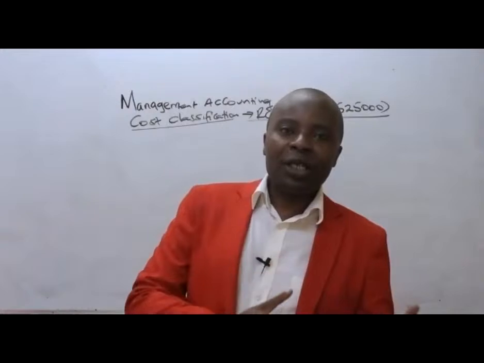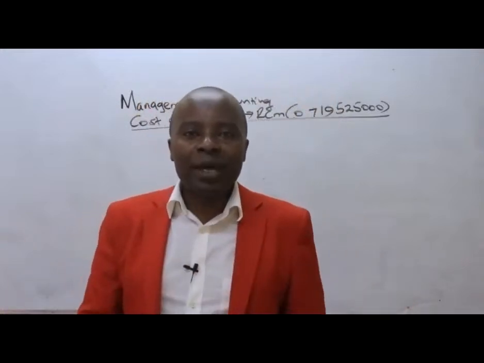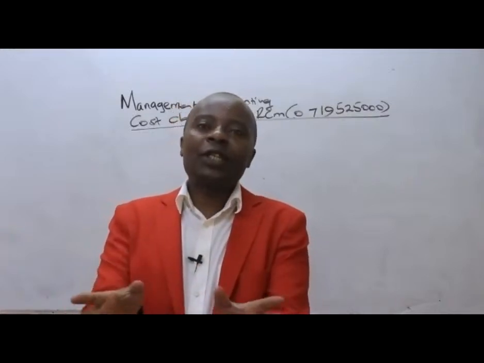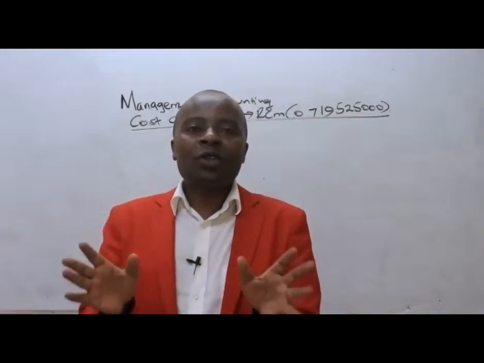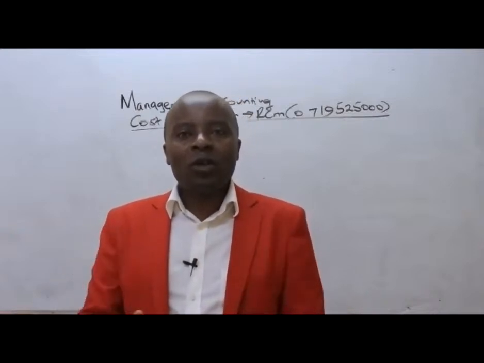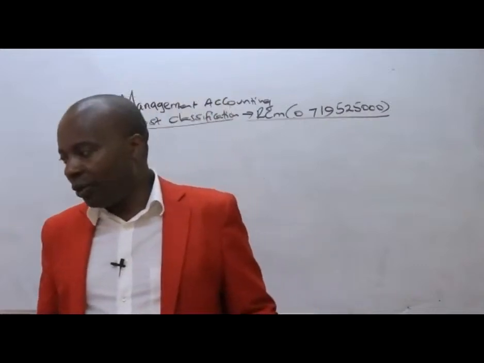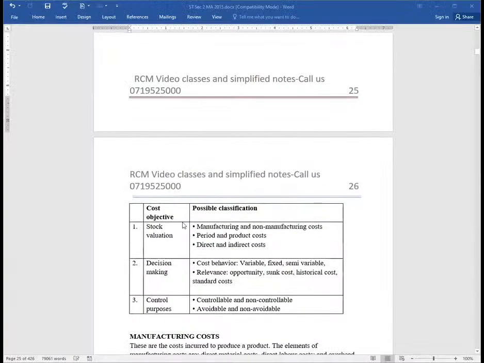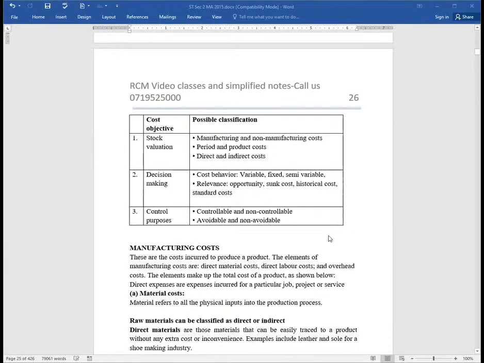And then, of course, as you shall be seeing later on, non-controllable costs, ladies and gentlemen, are those costs that management have got no say whatsoever as regards to them. And of course, all fixed costs are what here? All fixed costs are non-controllable or uncontrollable. Now, ladies and gentlemen, here we are. In terms of controllability, we shall also be having some other classifications like avoidable. I can avoid this cost, non-avoidable, etc. Now we look at these buckets of classification, where we shall start with the first one, which is the manufacturing cost.